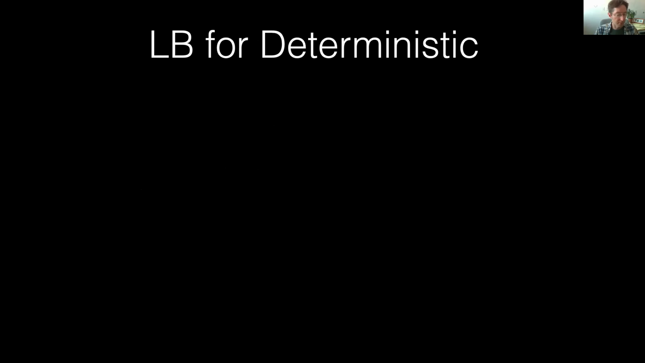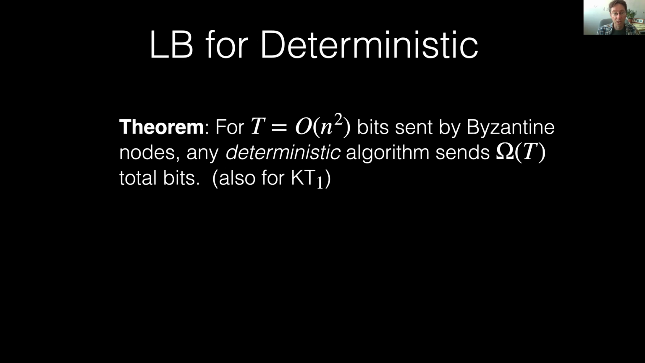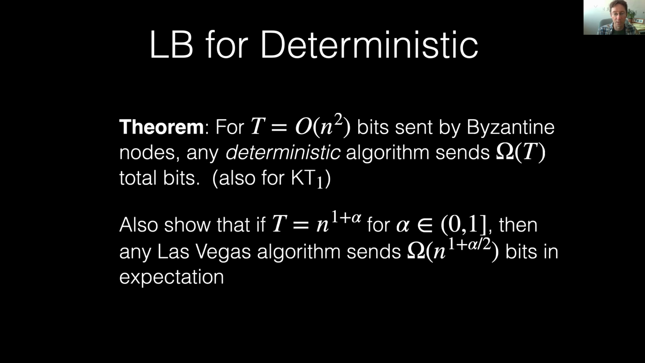So we also have some additional lower bounds in the paper. One is a lower bound for deterministic algorithms. Basically, it says that if you have t equals big O of n squared bits sent by Byzantine nodes, any deterministic algorithm sends omega t total bits. This is also true for KT1. And we have a not tight, but non-trivial lower bound for Las Vegas algorithms, which is basically: if t equals n to the 1 plus alpha, for alpha between 0 and 1, then the algorithm needs to send omega of n to the 1 plus alpha by 2 bits in expectation.